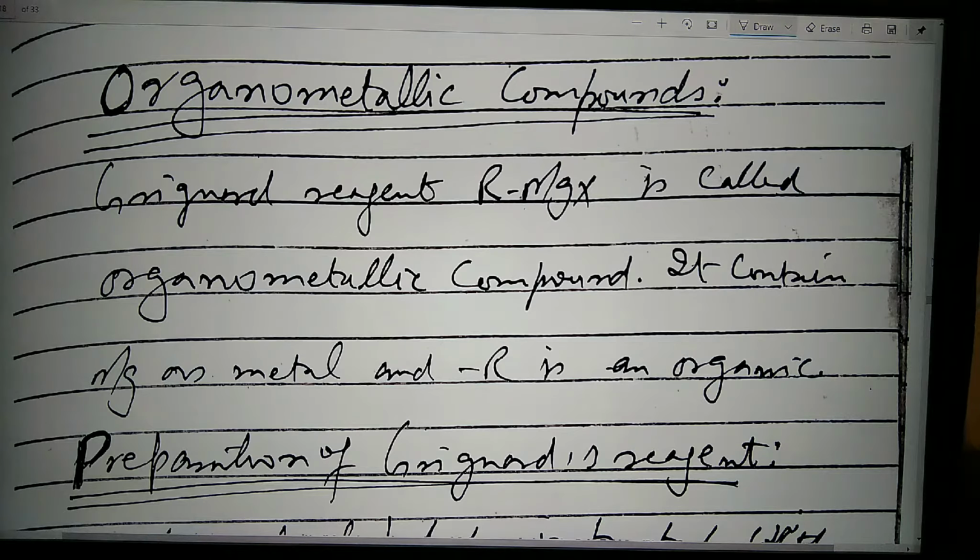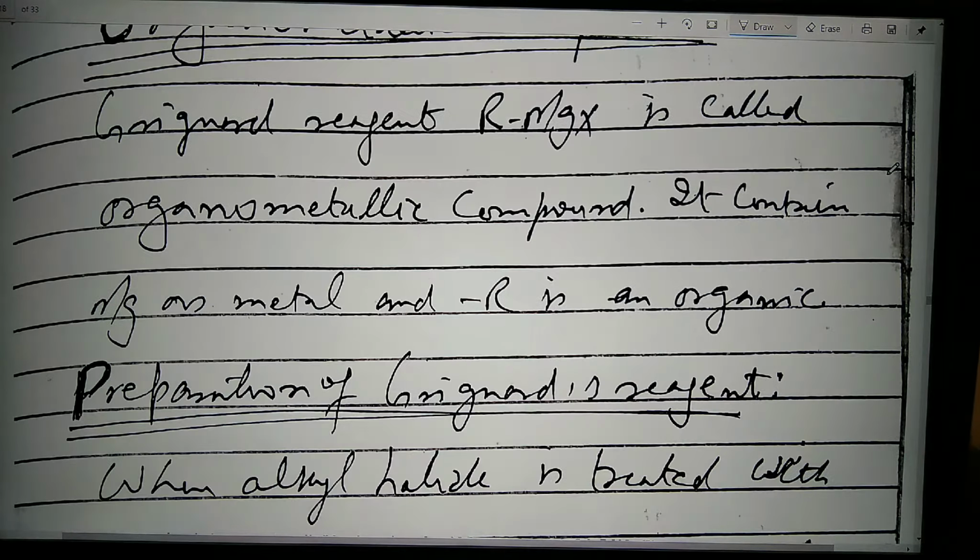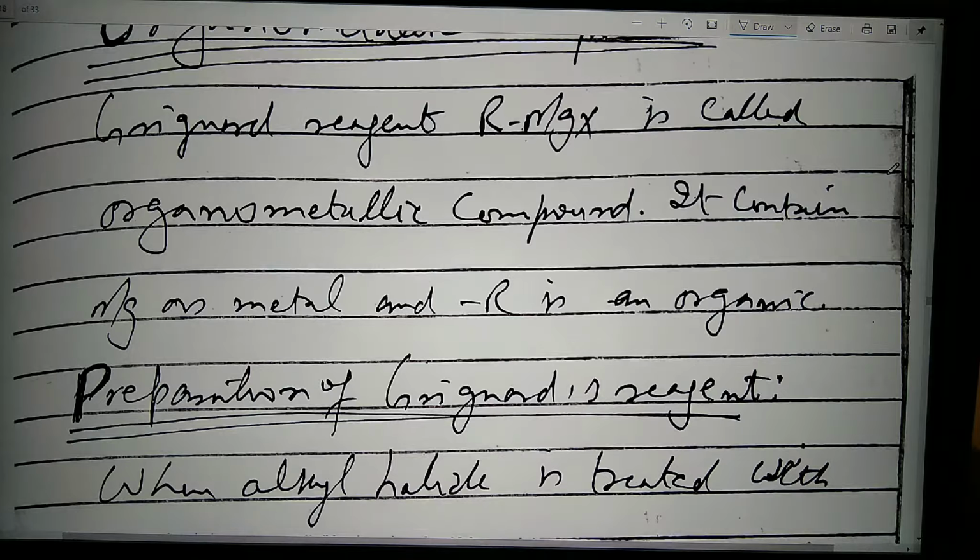You know, R is the alkyl radical, Mg is a metal, whereas X is the halide. So such compounds which have the alkyl radicals along with the metal are called the organometallic compounds. How to prepare the Grignard reagent, that is RMgX?